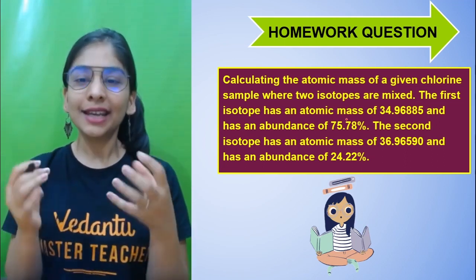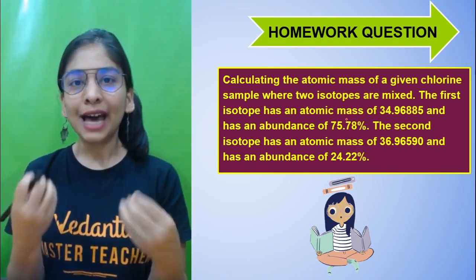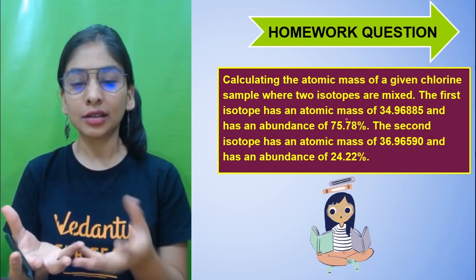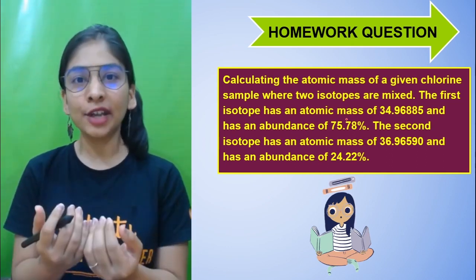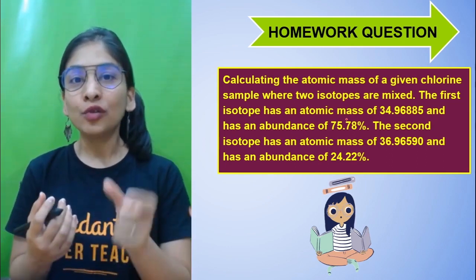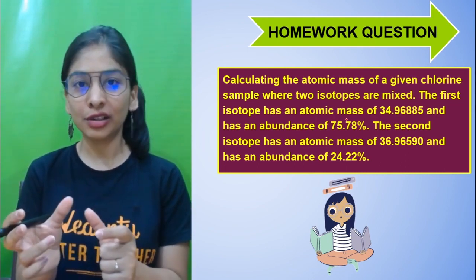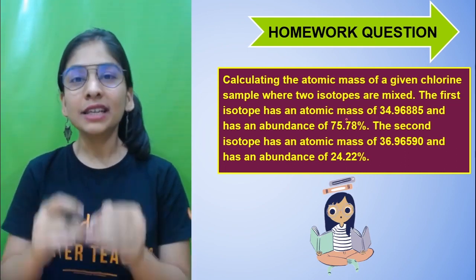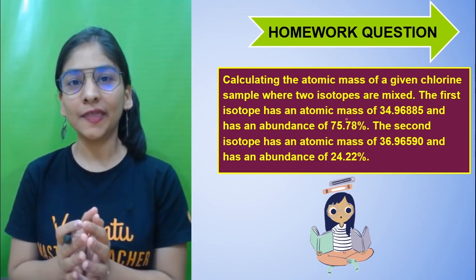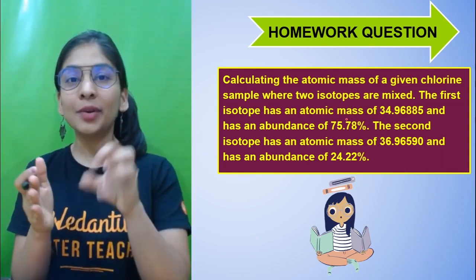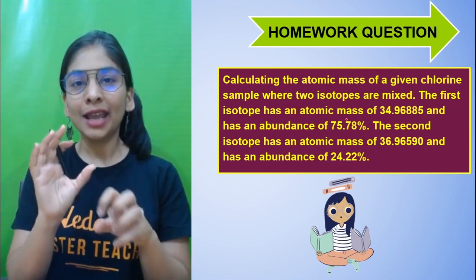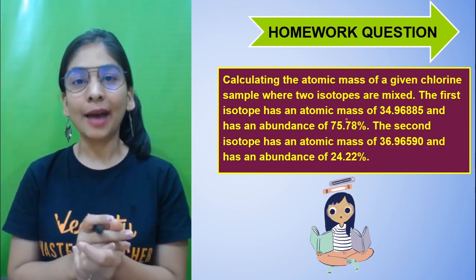It's about whenever an element exists as isotopes, how to calculate its average mass, because it's important. When I have 2 to 3 masses of the same element, what will I do? I'll take the average. But when you do the average, you have to take their abundance into consideration also. Abundance is the percentage, the amount they have in nature. If I consider the entire element as 100%, what's the percentage of a particular isotope in total? I'm talking about their amount.